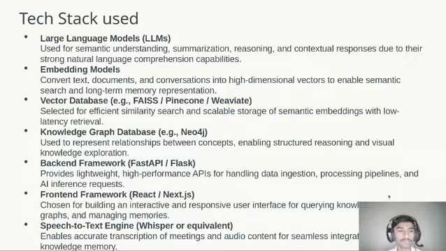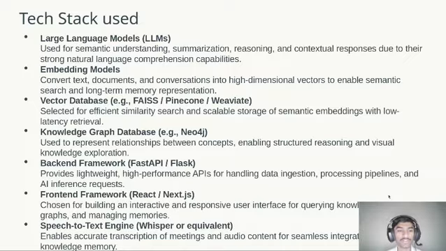Then I will use a knowledge graph database. Here I will mostly use Neo4j, which stores relationships between concepts, enabling structured reasoning and visual knowledge exploration. For the backend framework, I will mostly use FastAPI, otherwise Flask, for high-performance APIs handling data ingestion, the processing pipeline, and AI inference requests.